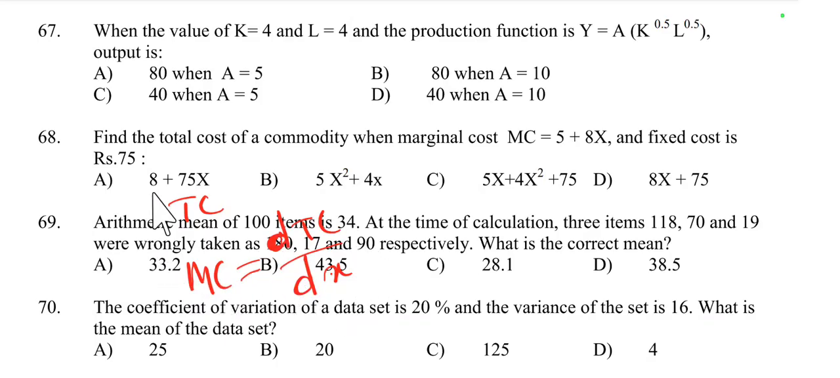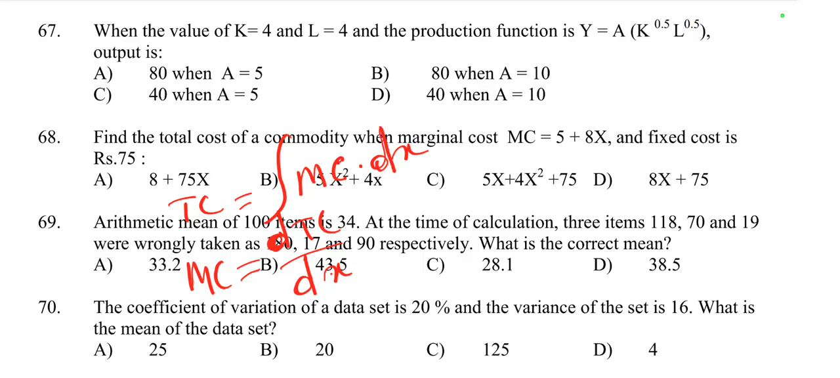So from MC we find out the value of TC. It is just the opposite of derivative. The opposite of derivative is called integration. To find the TC of the commodity, we need to integrate the marginal cost to get the variable cost and then the fixed cost. So here TC is equal to the integration of MC dx, because the opposite of derivative is integration.